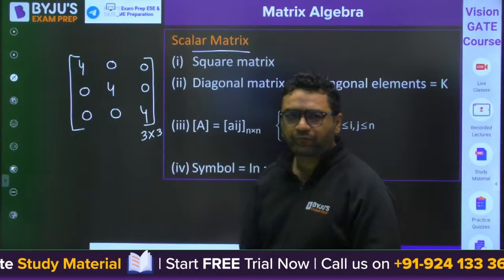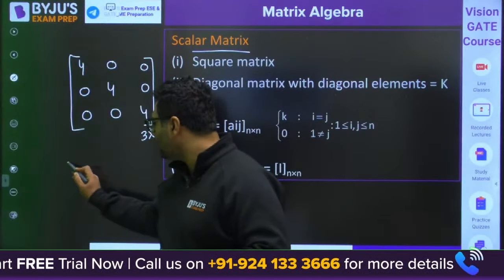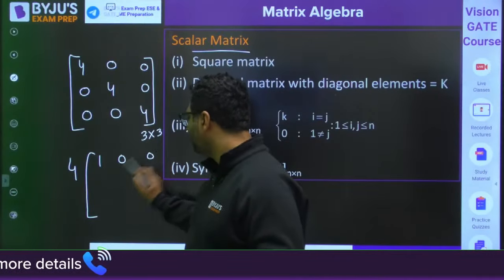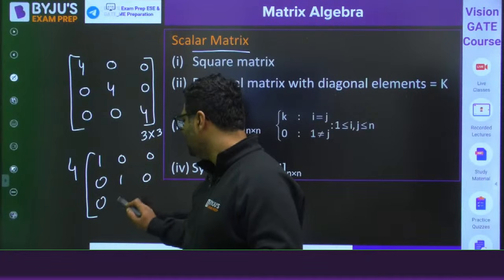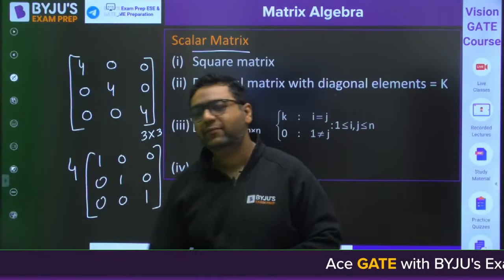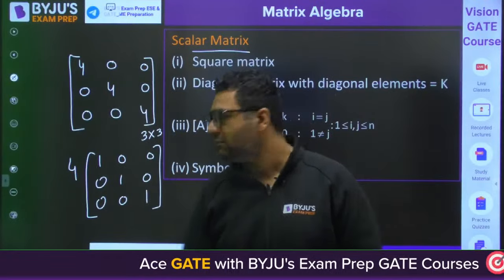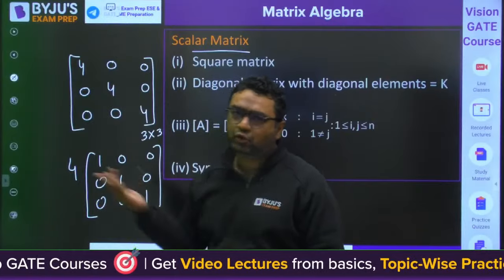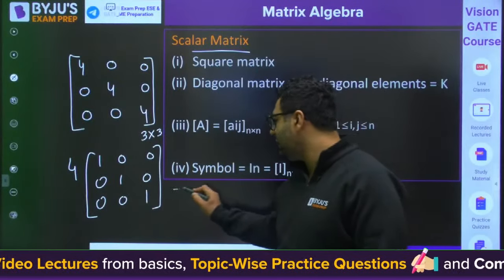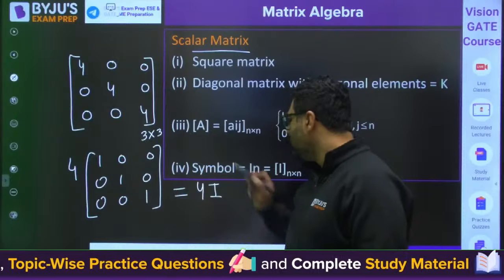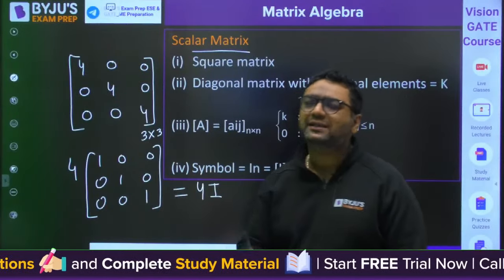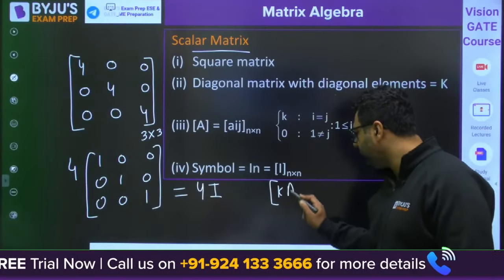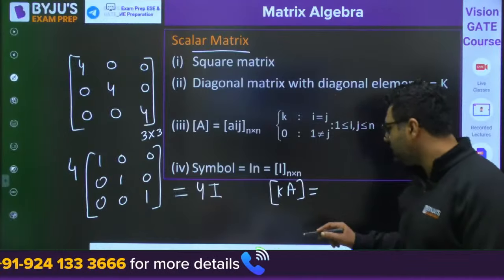So you also know, I can also write this matrix as 4 into 1, 0, 0, 0, 1, 0 and 0, 0, 1. Can we write it like that? Because whenever this number is taken common from all the elements, it becomes the identity matrix because all the others are 0. So we can also write it as 4 times I. Similarly, if that constant is k, then a matrix can also be written as k times I.